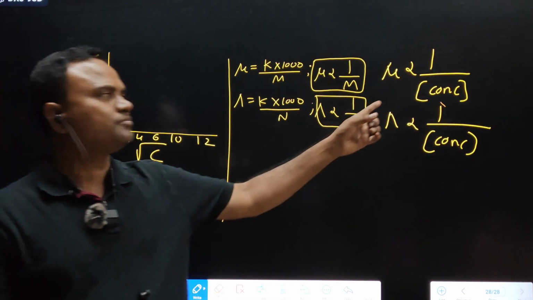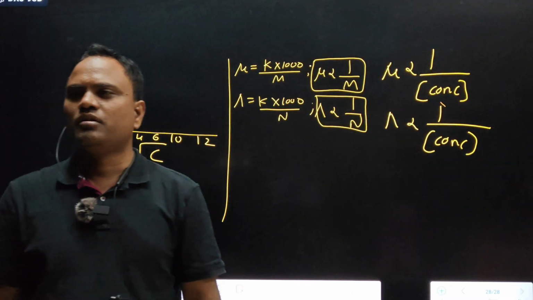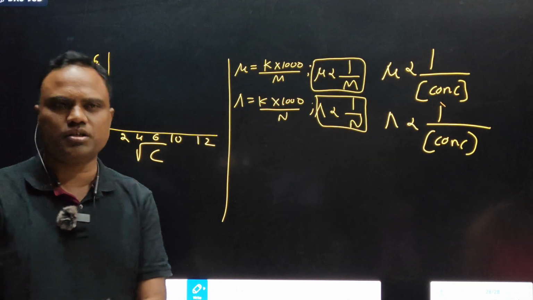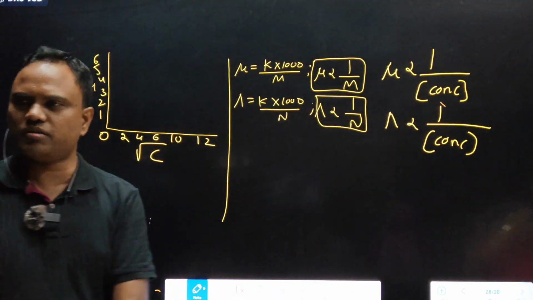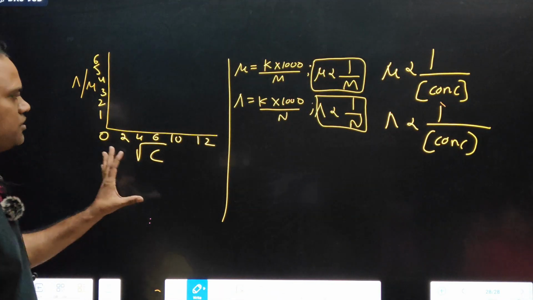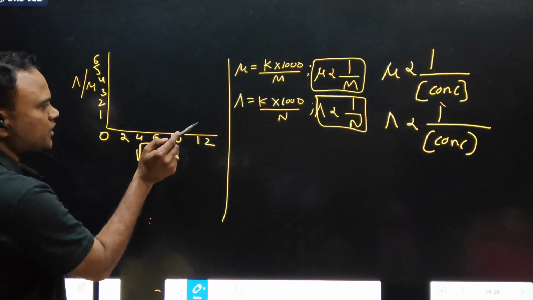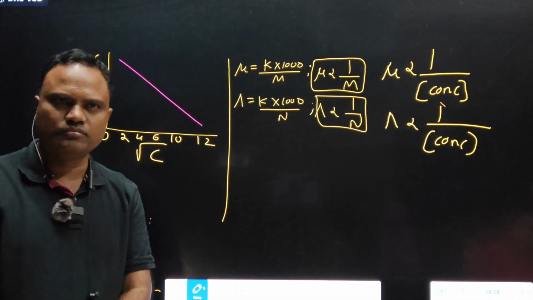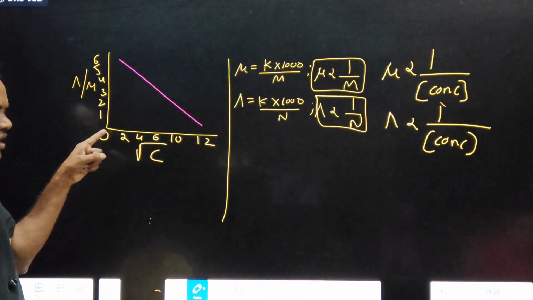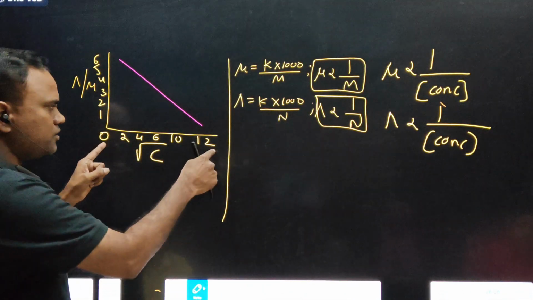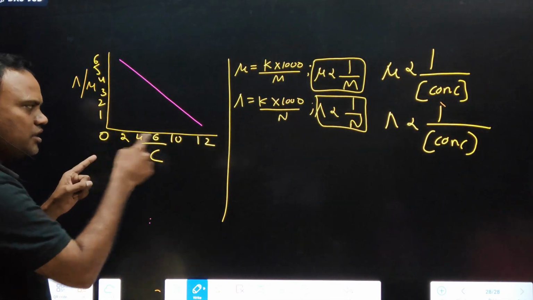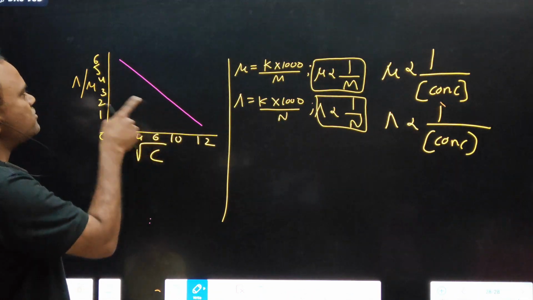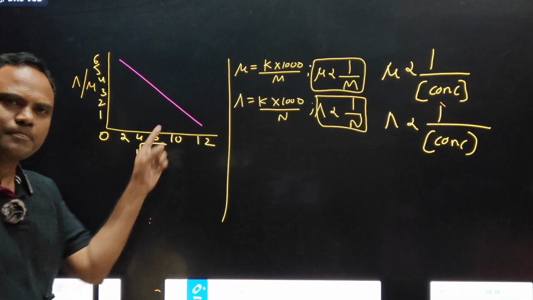Did you get this? Molar conductance is inversely proportional to concentration. Equivalent conductance is inversely proportional to concentration. So this is a very important graph. Can I draw like this? We are going in this direction, right? In this direction, concentration is decreasing. When concentration decreases, what happens to conductance? Increases.